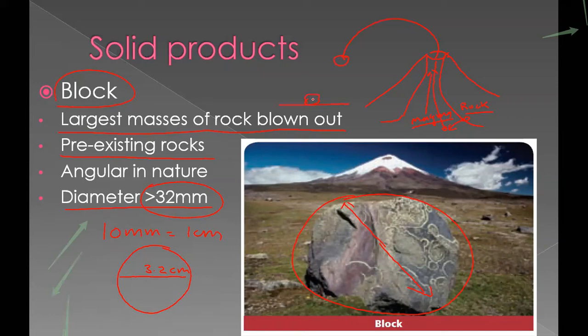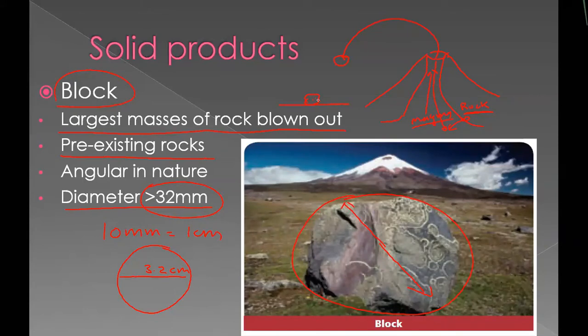So this block, this rock mass, is already present rock, which comes out on the ground and falls down, and most of the times the diameter of this will be more than 32 mm.